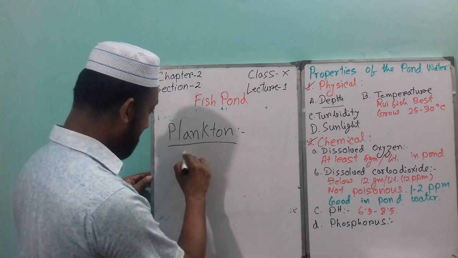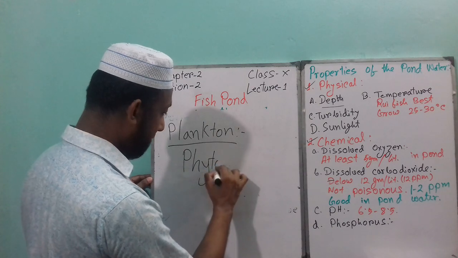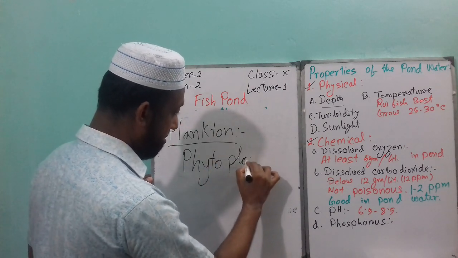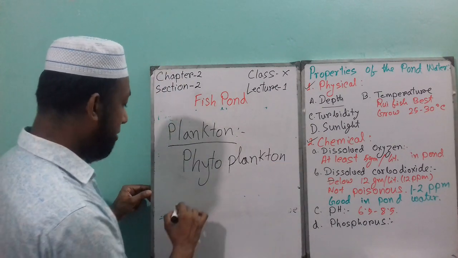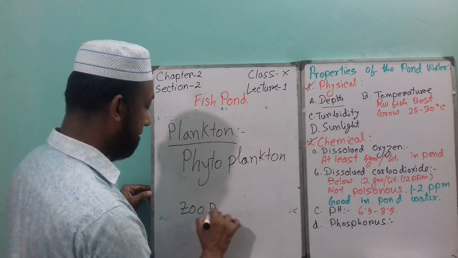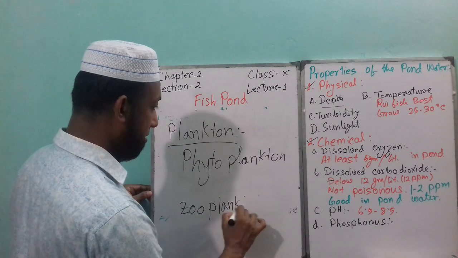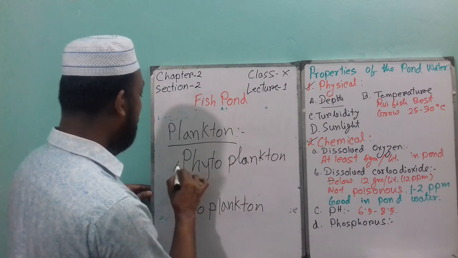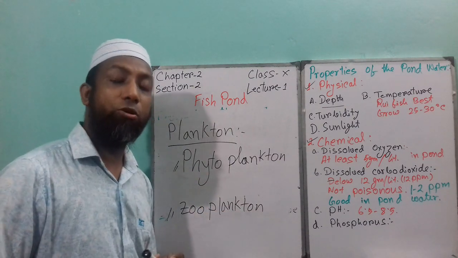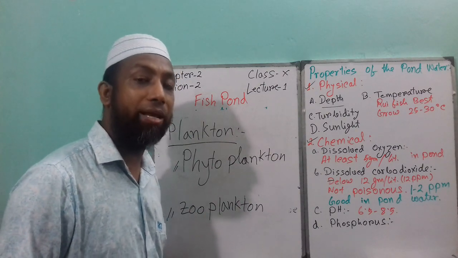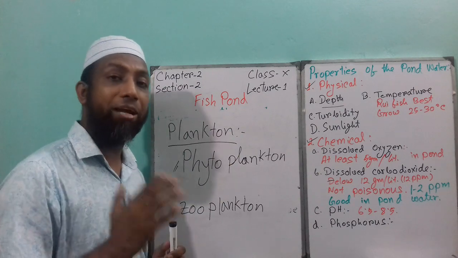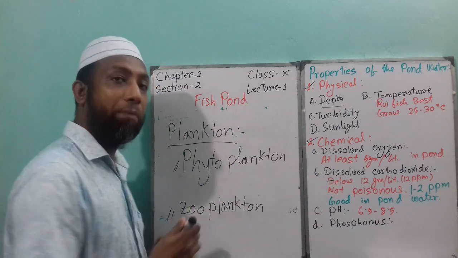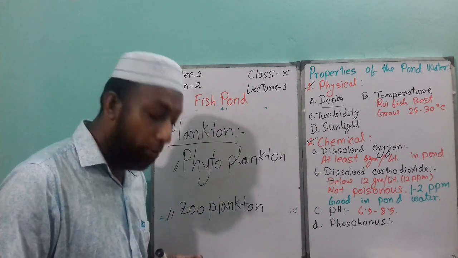One is phytoplankton and the other one is zooplankton. Phytoplankton is a microscopic plant particle, and a microscopic animal particle is called zooplankton.